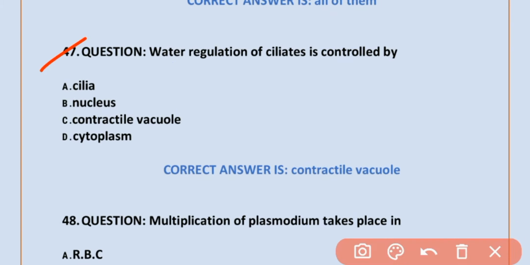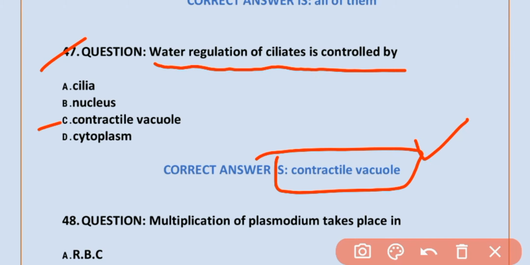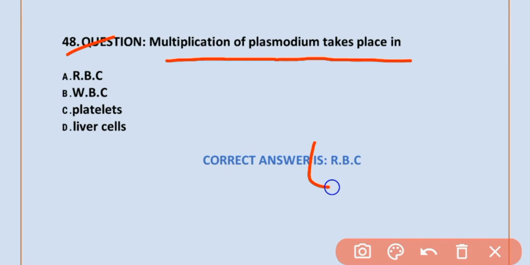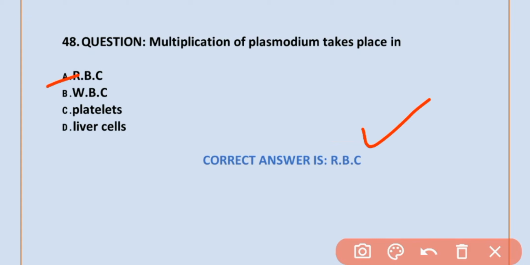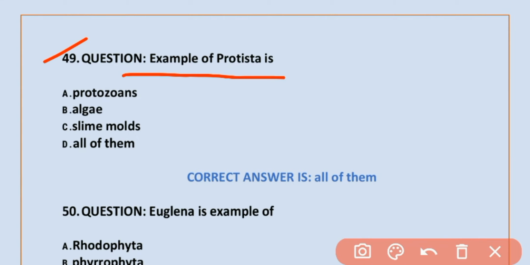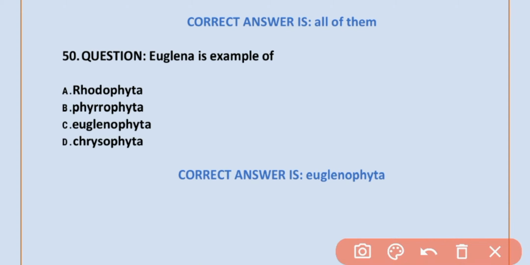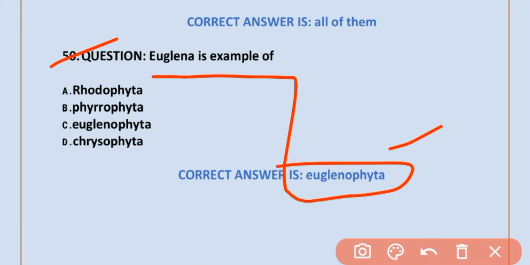MCQ number 47. Water regulation of saltwater protists is controlled by contractile vacuole. Option C is correct. Contractile vacuole. MCQ number 48. Multiplication of Plasmodium takes place in red blood cells. Option A is correct. Red blood cells. MCQ number 49. Example of Protista is all of them: protozoa, algae and slime molds. Option D is correct. MCQ number 50. Euglena is an example of Euglenophyta. Option C is correct.